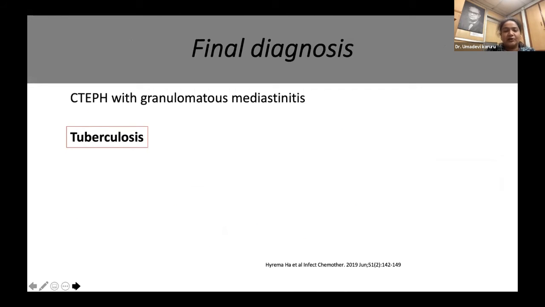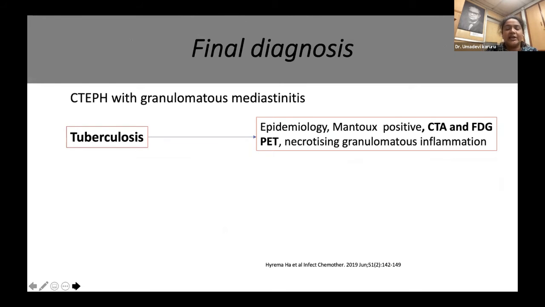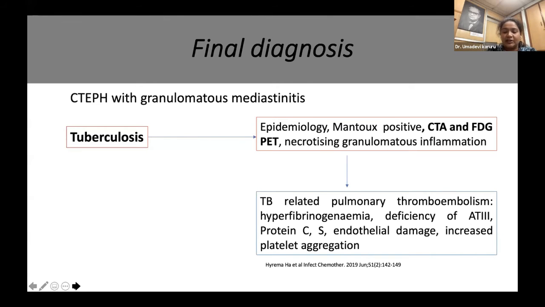With this, we came to a conclusion of CTEPH with granulomatous mediastinitis likely due to tuberculosis in view of epidemiology and MON2 positivity, findings on CT chest and PET, along with the histopathological evidence of necrotizing granulomatosis. TB is known to cause pulmonary thromboembolism due to hypercoagulability and dysfibrinogenemia, which is also supportive in this case. In the previous slide, we saw there were elevated fibrinogen levels.